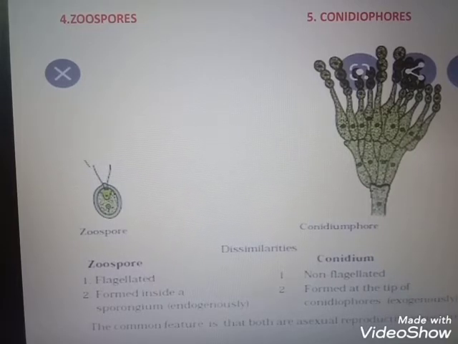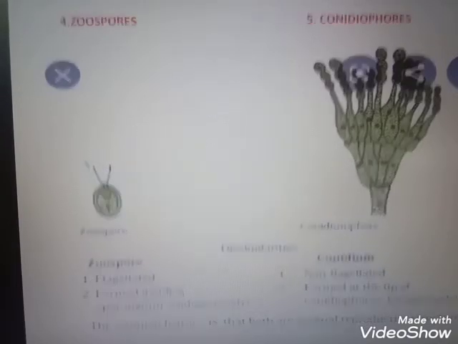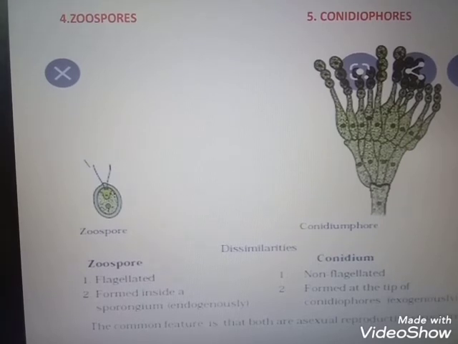Then the sexually reproducing fungi may be homothallic or heterothallic. The fungal body is known as hyphae. If all these hyphae are the same, the male hyphae and the female hyphae look the same, that is known as homothallic. Homo means similar. If the male hyphae and the female hyphae are dissimilar, it is known as heterothallic.